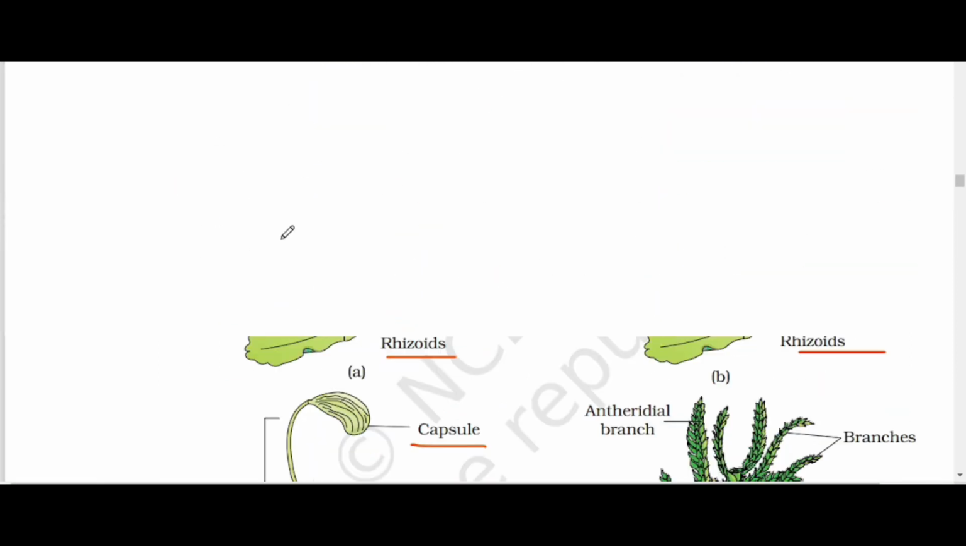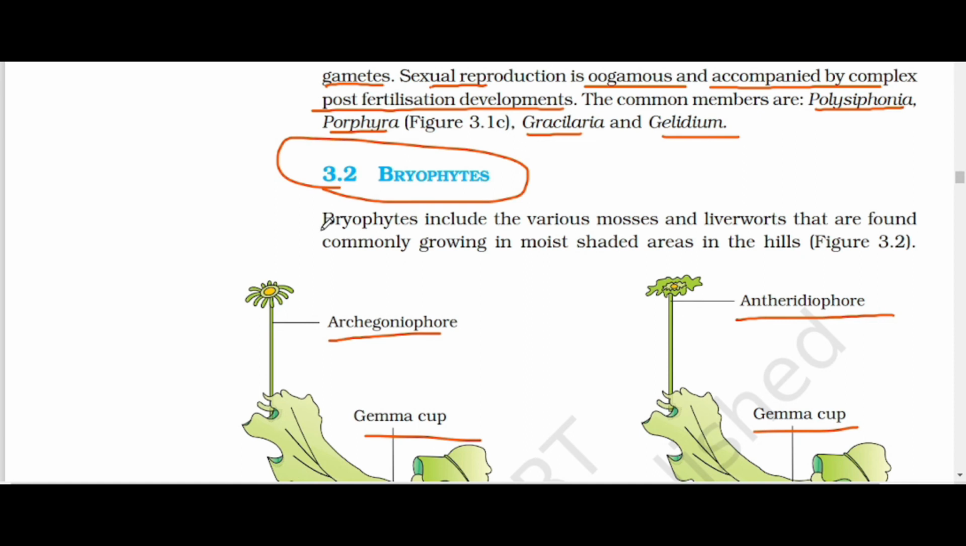So let me start the Bryophyta. Bryophyta includes the various mosses and liverworts, which commonly grow in moist shaded areas, as in the hills.